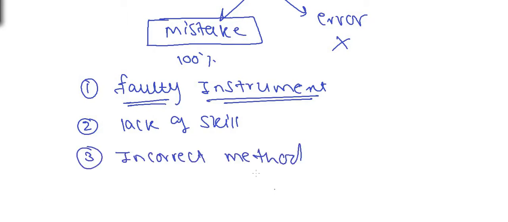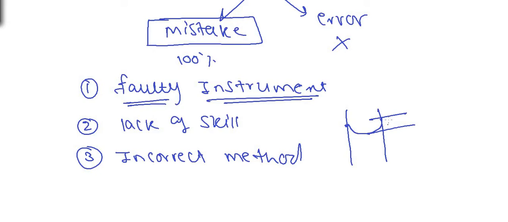Number 3, incorrect method or lack of knowledge. For example, if you are taking the reading of the meniscus, that is the water level in a glass tube, then what we have to do is see two levels, the upper one and the lower one.